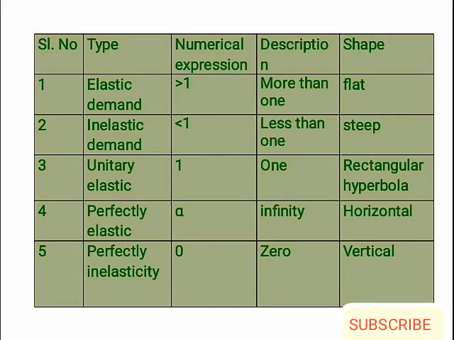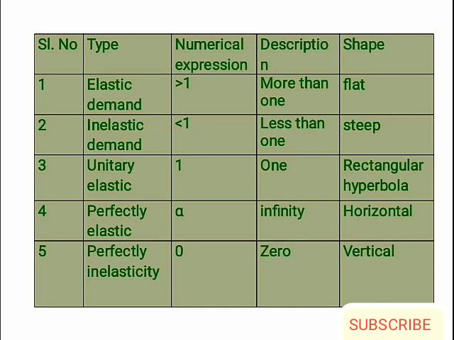Now let's have a look at the table. First one is elastic demand, E greater than 1. The shape of the demand curve is flatter. Second one is inelastic demand, E less than 1, where the demand curve is steeper. Third one, unitary elastic demand. Here E is equal to 1.